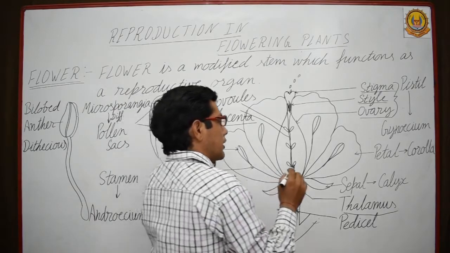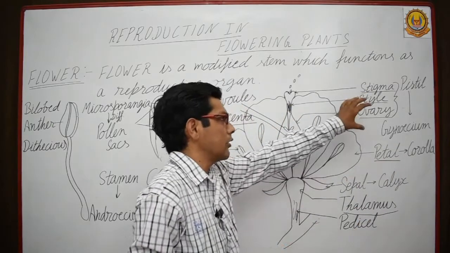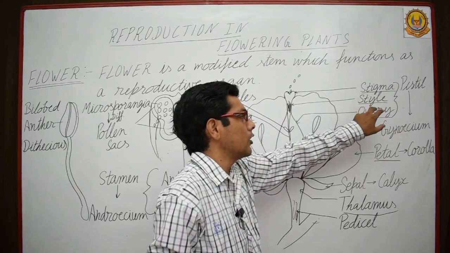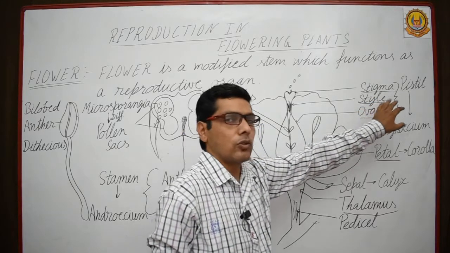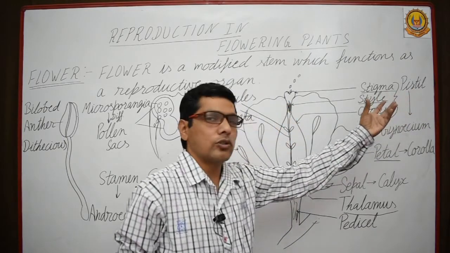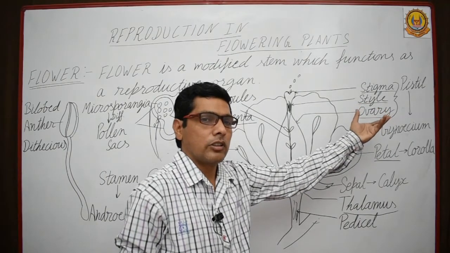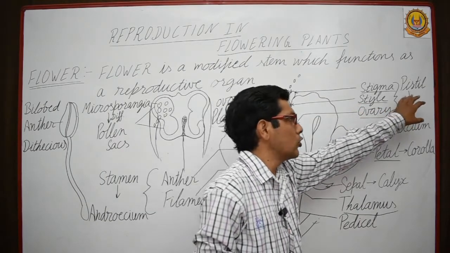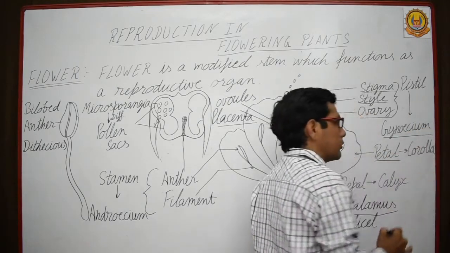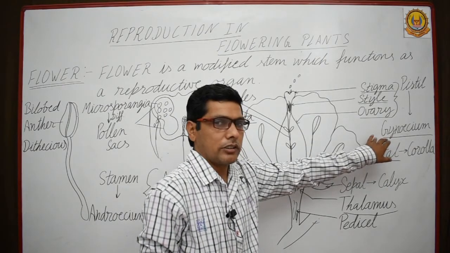So the next part is petal. One more thing to remember: all these three parts, stigma, style and ovary, collectively are known as pistil. The number of pistils also varies in a flower; it may be 1, 2, 3, 4. The group of pistils is known as gynoecium, the female part.